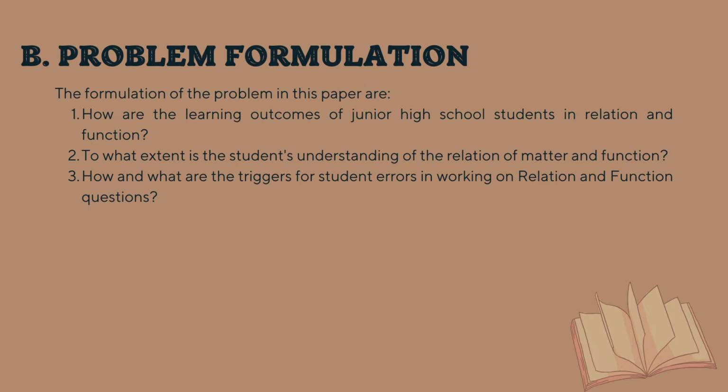How to identify the learning outcomes of junior high school students in relation and function material. 2. To what extent is the student understanding of the relation and function material. 3. How and what are the triggers for student errors in working on relation and function questions.